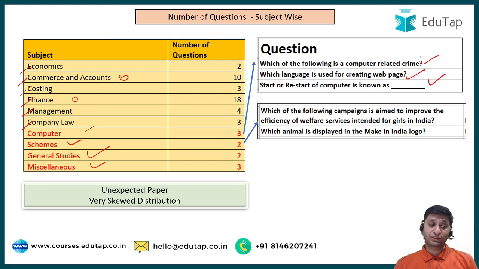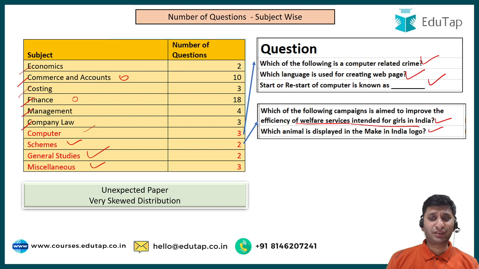Then there were some questions from schemes also. There was a question: which of the following campaigns is aimed to improve the efficiency of welfare services intended for girls in India? I think it was Beti Padhao, Beti Bachao. Which animal is displayed in the Make in India logo? Now somebody would say that these questions are from current affairs. I don't think so. Even if they were supposed to be asked, the right place would have been the GA section in Paper 1, not in Paper 2. So that was about schemes.